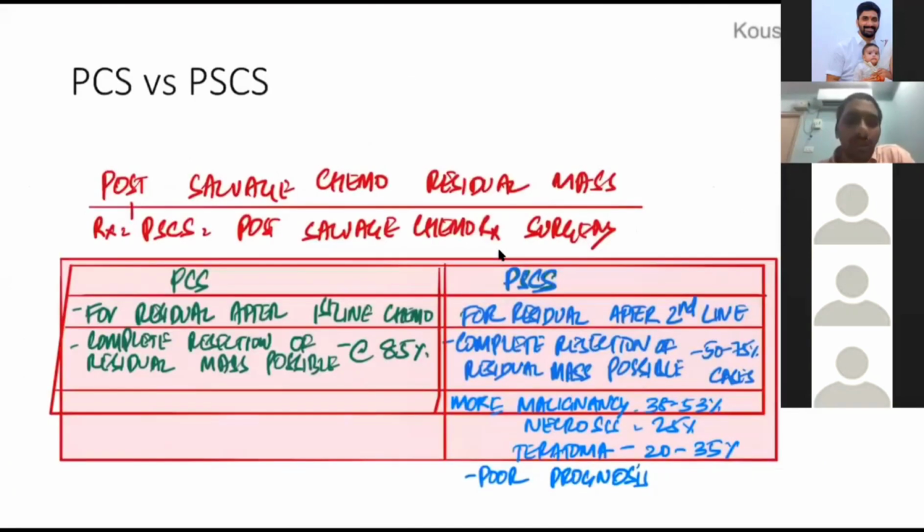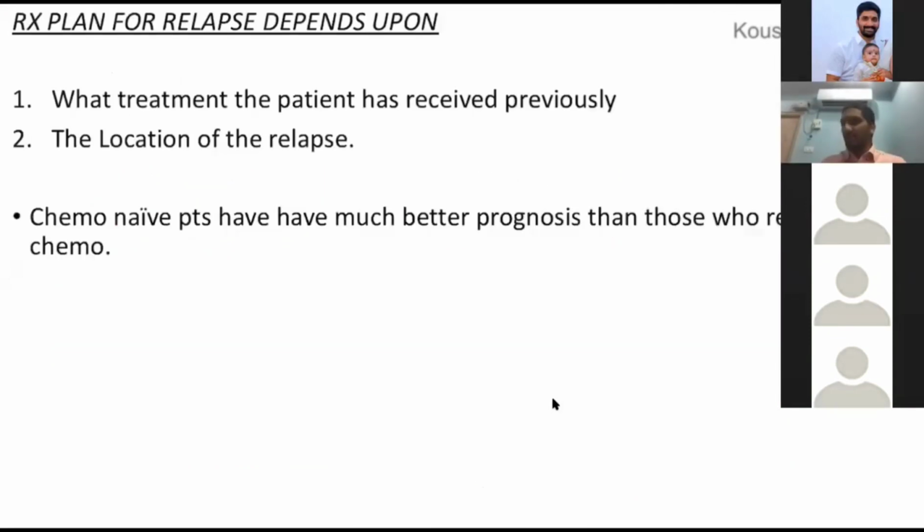This is nothing but to impress upon you two terms: post chemotherapy surgery and post salvage chemotherapy surgery. Post chemotherapy surgery is the surgery you do after first line chemotherapy. Post salvage chemotherapy surgery means the patient has failed first line chemotherapy, underwent second line chemotherapy, but even after second line chemotherapy there is some amount of residual mass. Then you do what is called post salvage chemotherapy surgery. In these patients, as I told you, there is more malignancy.